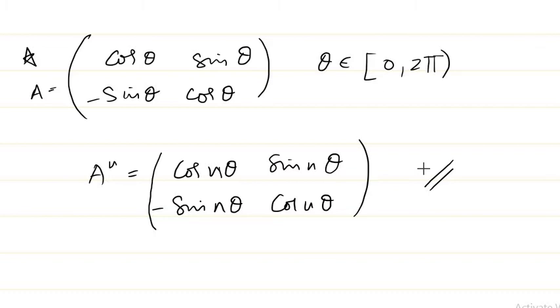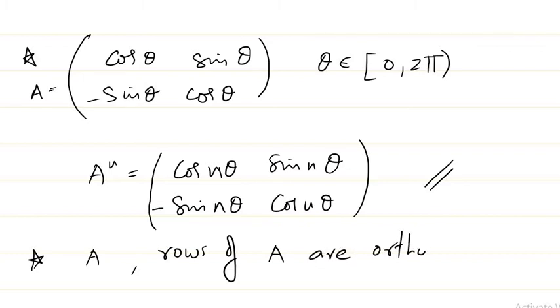JAM. Okay, so another important property about orthogonal matrices is that if A is orthogonal, then the rows of an orthogonal matrix are basically orthonormal. And similarly, the columns are also orthonormal.